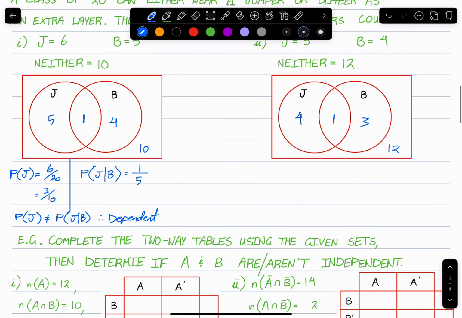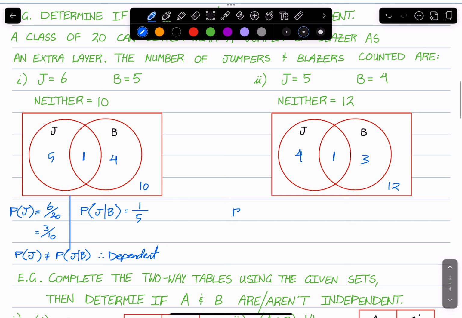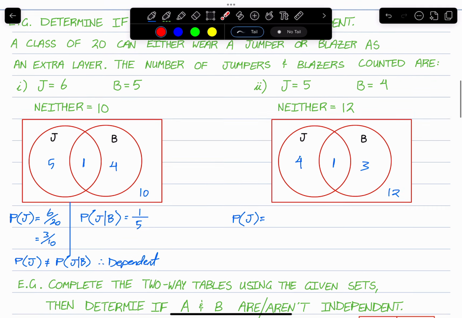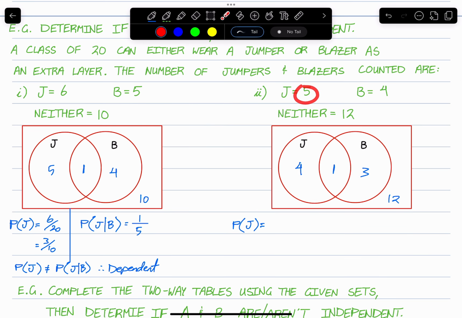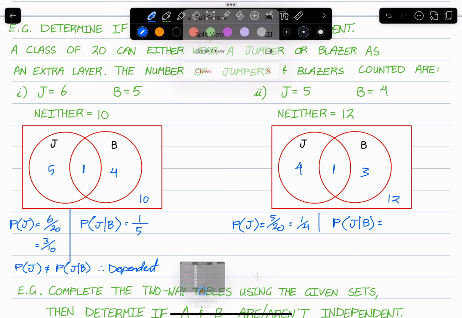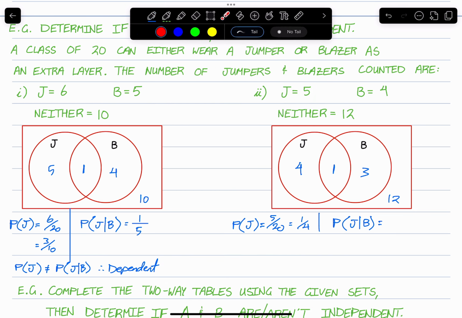Now let's take a look at this scenario. The probability of J. Well, that's nice and simple. There are 5 people with jumpers out of a total of 20. So 5 in 20 is going to be 1 in 4. Now the probability of J given B, remember, the conditional probability, we look at the condition, B. There are a total of 4 people in that group.